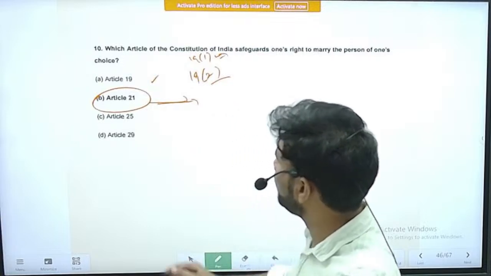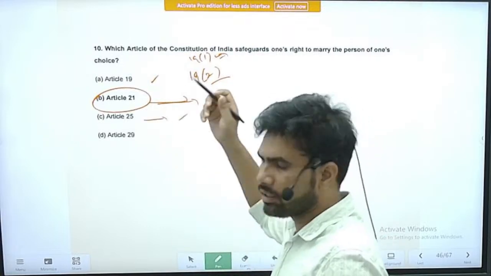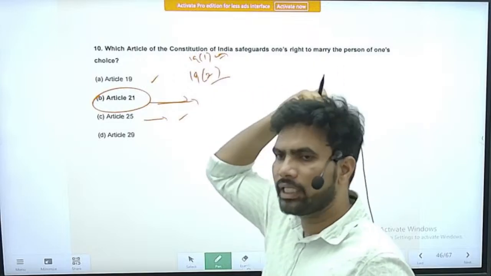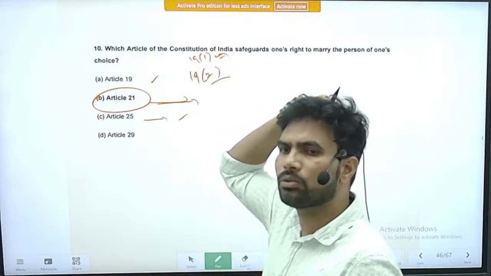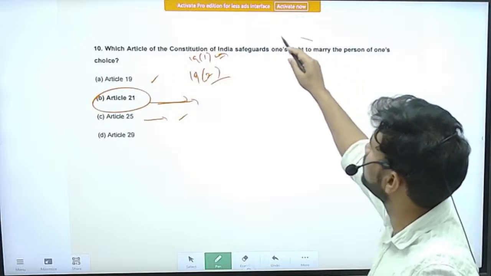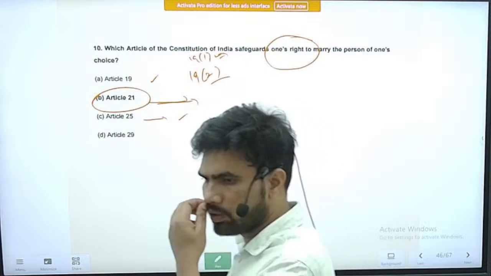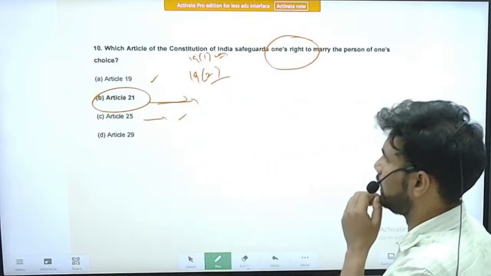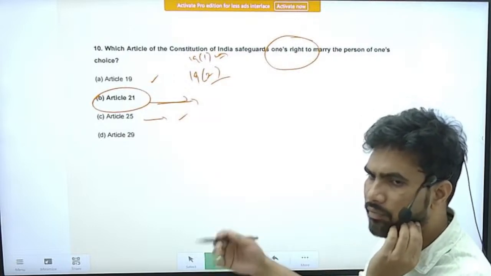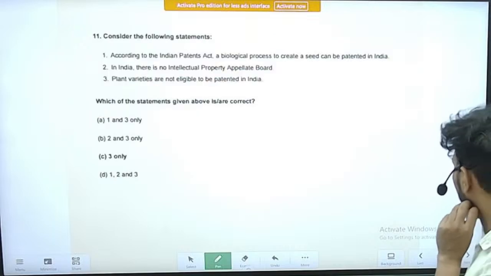Article 25 talks about right to freedom of religion. There also, no mention of marriage. I mean it applies to things related to marriage also, but this aspect that is especially mentioned, marrying the person of one's own choice, that is not there, right? Articles 29 and 30 are completely different. They are associated with some other things, right? So correct option is option B.